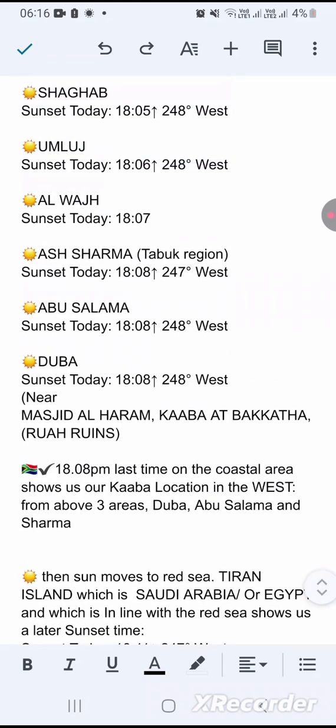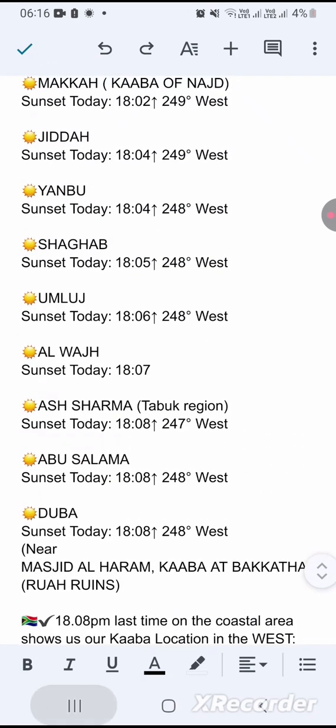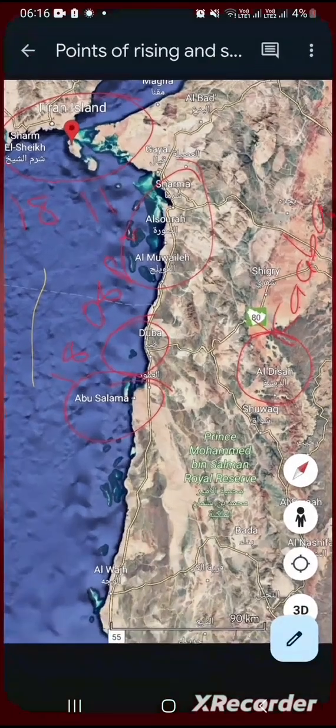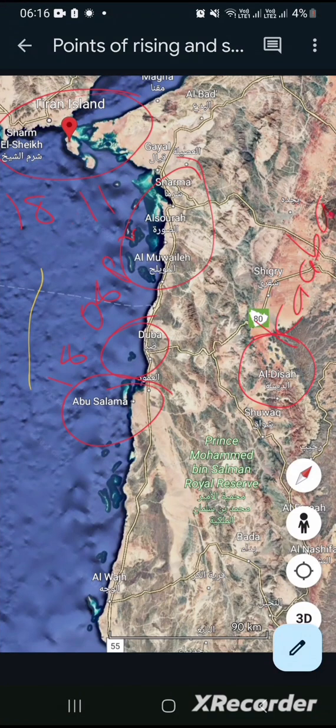Now note, let's go back up and look at the map. So we see here there's Disah where the Kaaba is. We see that the sun's 18:08 p.m. is by Abu Salama, Duba, and Sharma. All have routes leading to the Kaaba. And you'll see Tiran Island between Egypt and Saudi Arabia, which is either Saudi Arabia or Egypt.